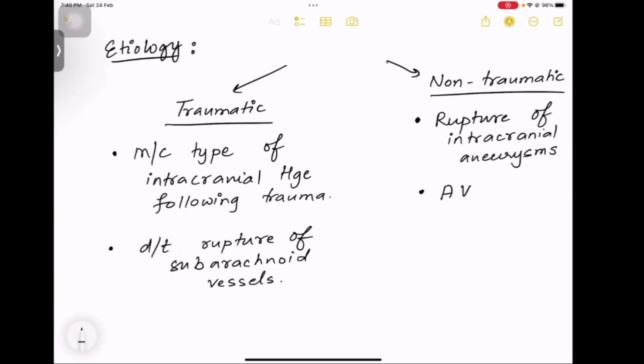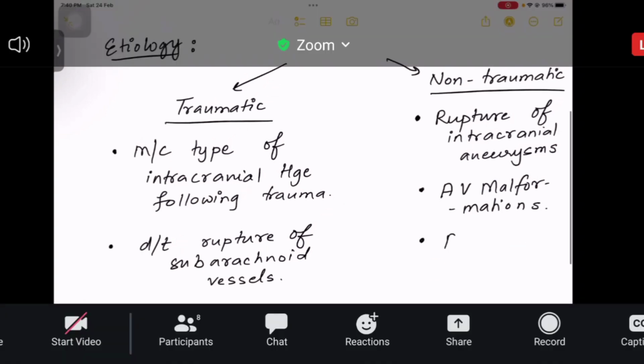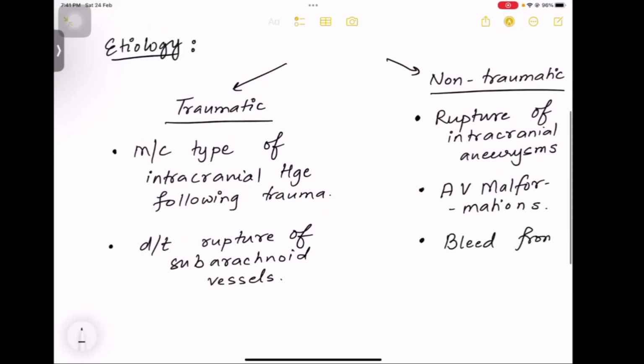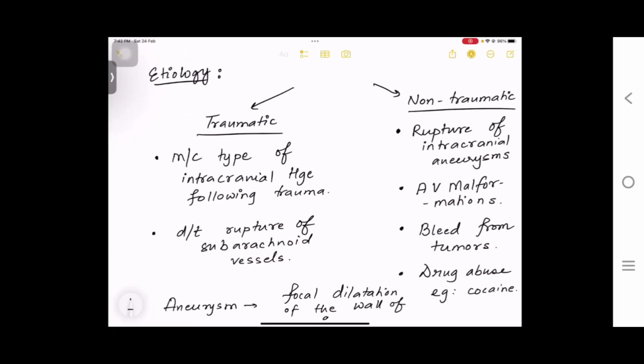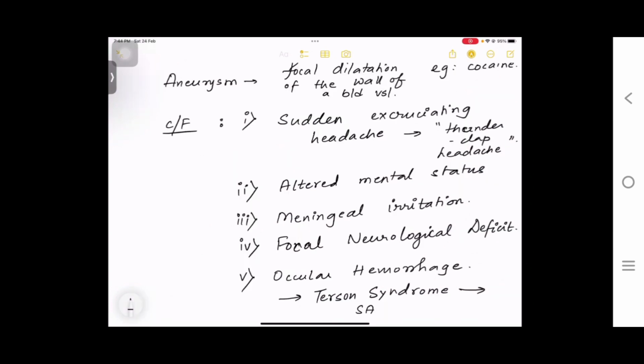Another reason under non-traumatic cause can be AV malformation. AV stands for arteriovenous malformations. Okay. The third reason can be bleeding from any tumors inside the brain. And fourth reason under non-traumatic cause is drug abuse, like for example, cocaine abuse. Okay. So what does aneurysm mean? I have written this and you can see it over here. That is a focal dilatation of the wall of the blood vessels.